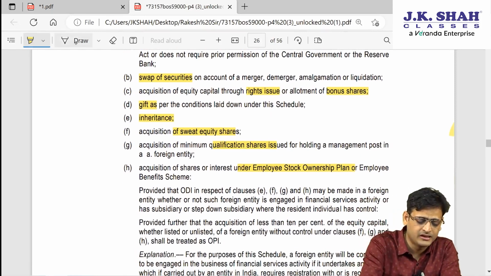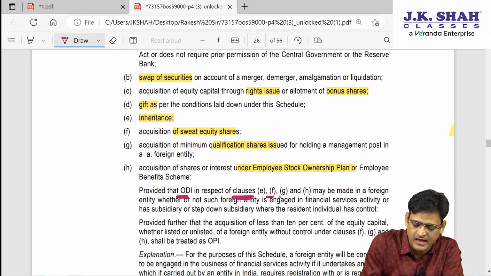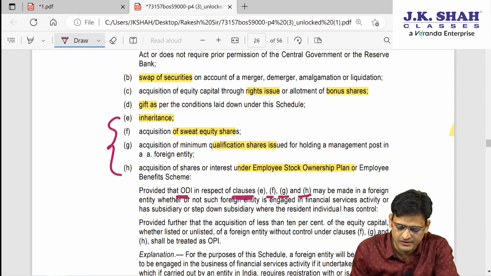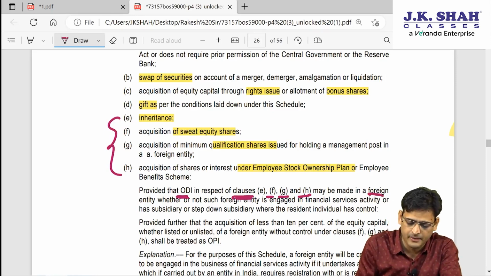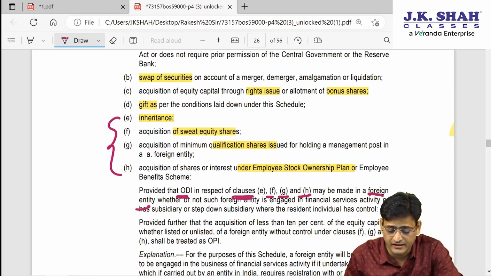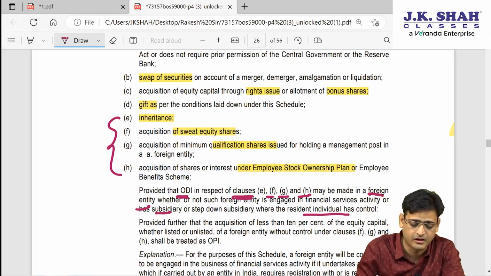Now in this last point, they are saying that if you are doing ODI in clauses E, F, G, H, what is E, F, G, H? This point, made in foreign equity, then whether or not such foreign entity is engaged in financial services or has a subsidiary, or where a resident individual has control.